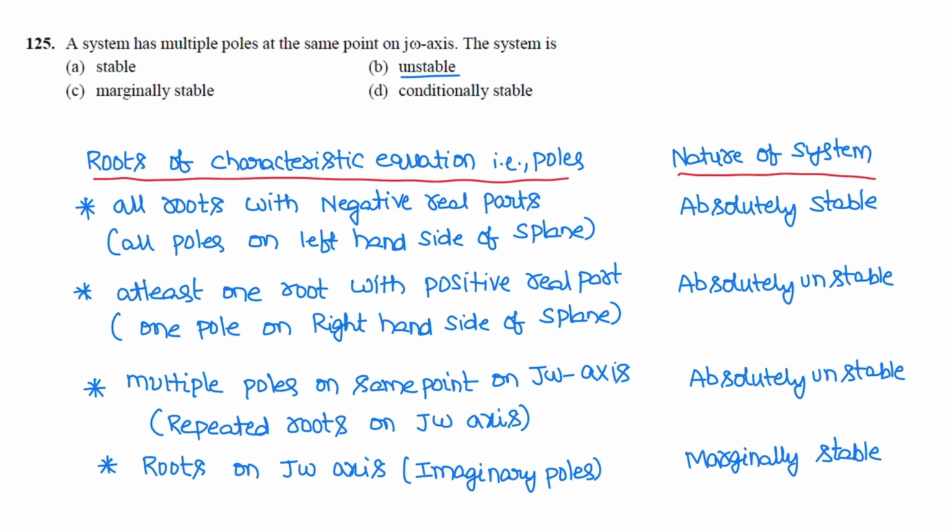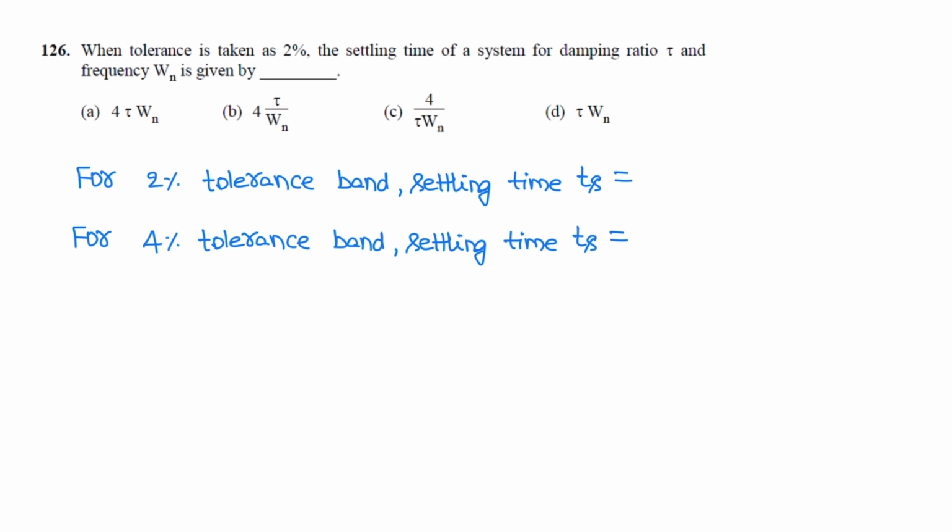Next question. When the tolerance is taken as 2%, the settling time of a system for damping ratio zeta and frequency omega n is given as, for 2% tolerance, settling time Ts is 4 by zeta omega n, where zeta is damping ratio, omega n is natural frequency.